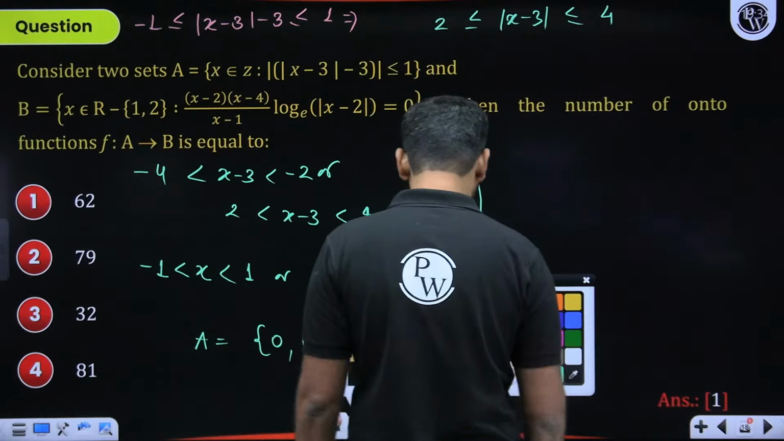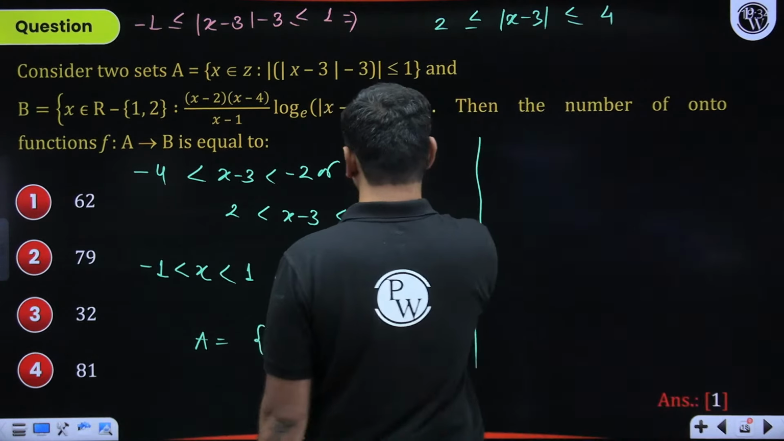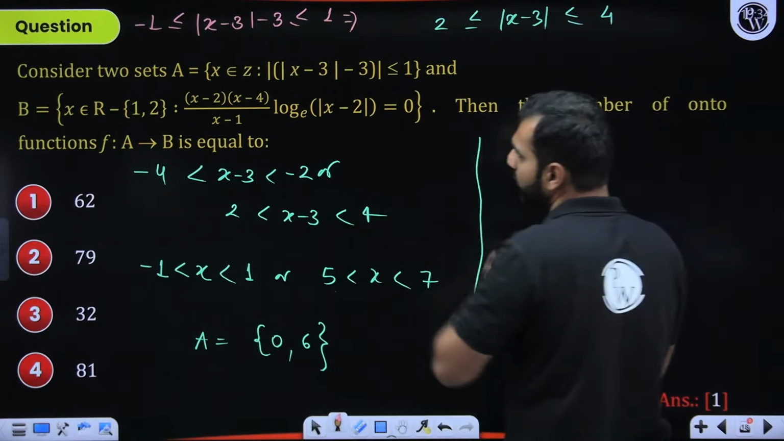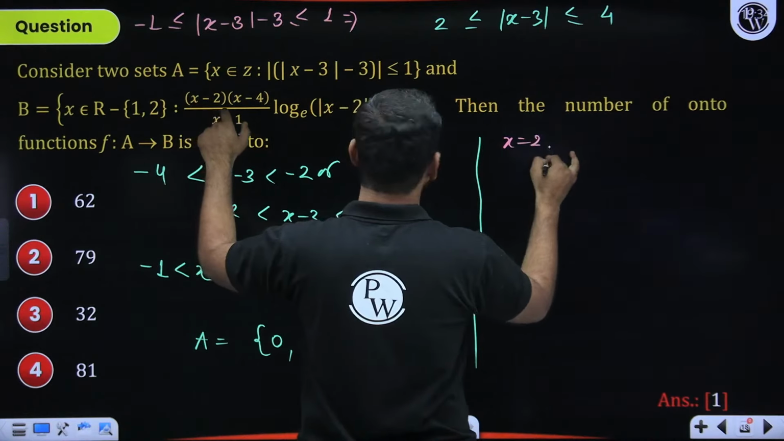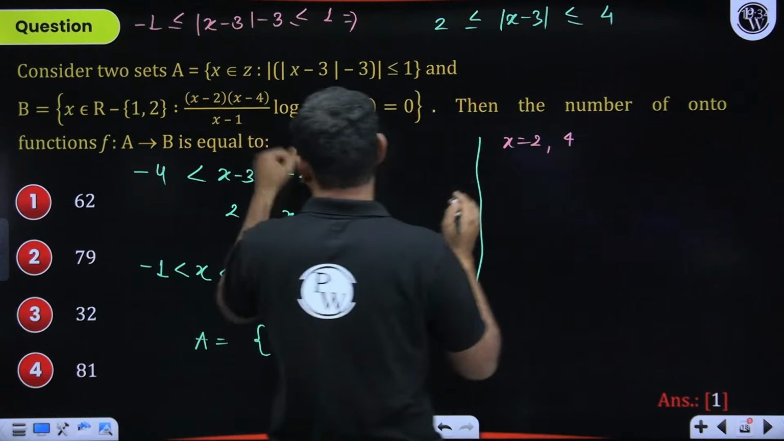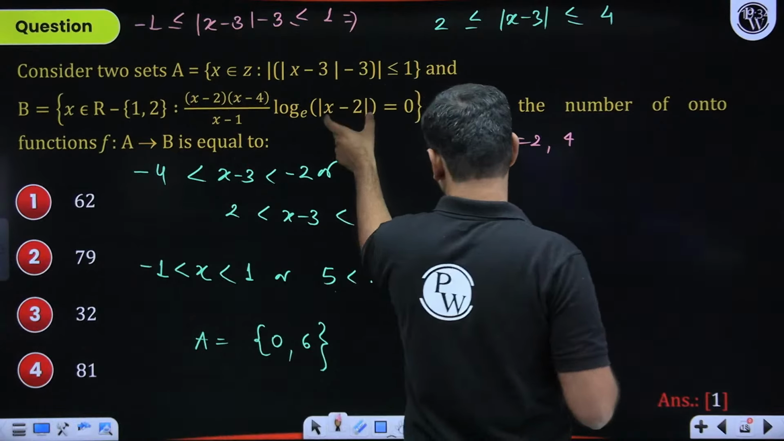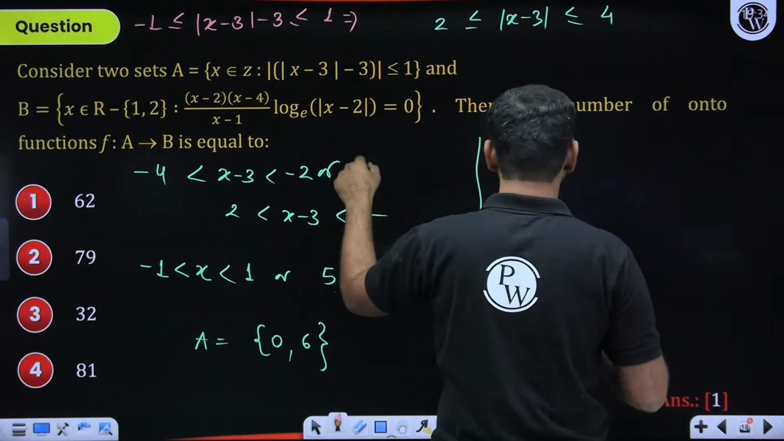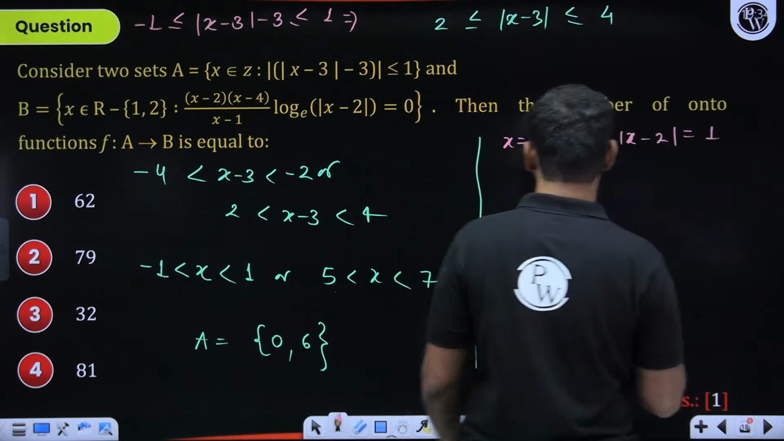Now, the next data is set B. How do we define set B? For set B, we know that this is equal to 0. That means either x should be 2 or 4. Of course, x cannot be 1. Or the mod of this should be 1, because log of 1 on any base is 0. So the third case is mod of x minus 2 should be 1.